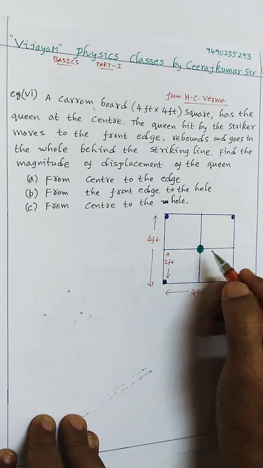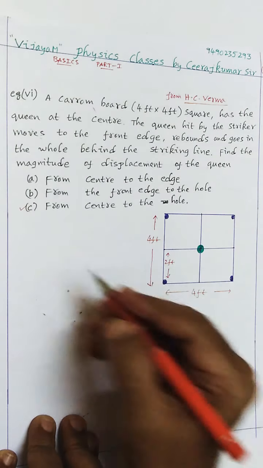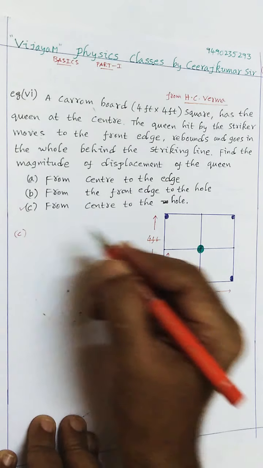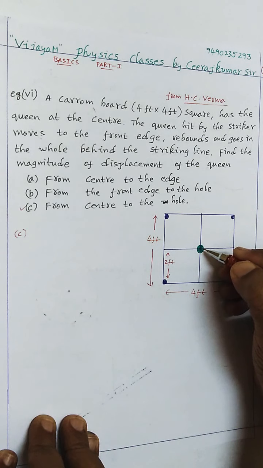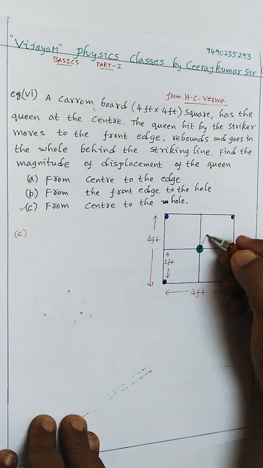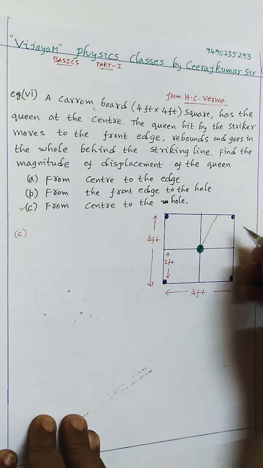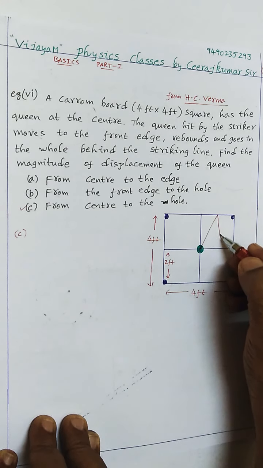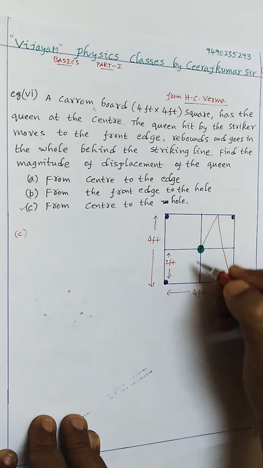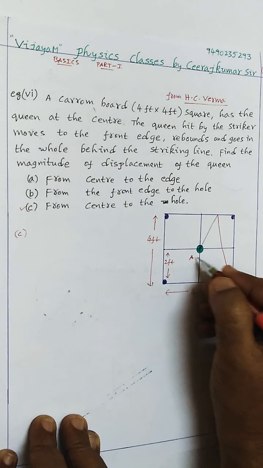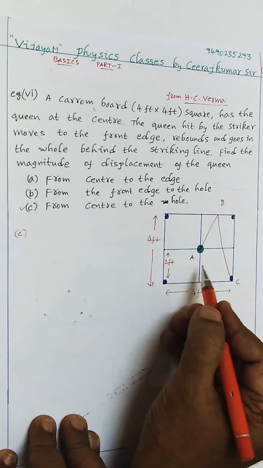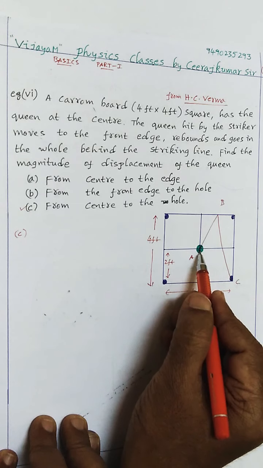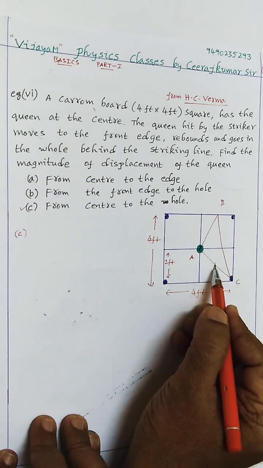Observe carefully. First let us solve the C part. In the C part, from center to the hole, what happened is the queen in the center went to the opposite edge, and then reached the hole, meaning it rebounded back. So this one is A, this one is B, this one is C. Therefore what is the displacement from A to C? It's nothing but this, A to C.